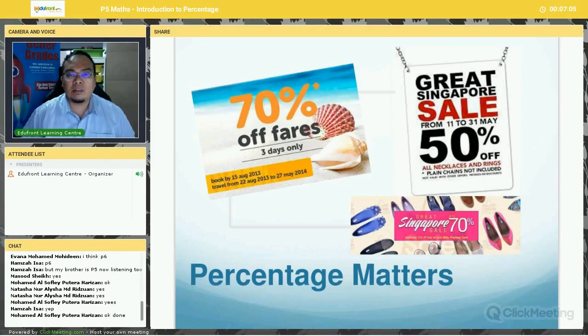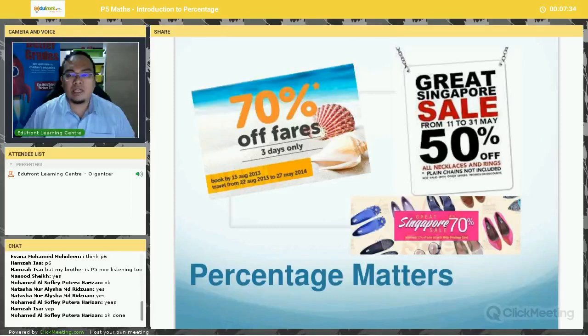Now, as all of you know, the topic of percentage is very closely related to three very important topics. Number one, the topic of fraction. Number two, the topic of ratio. And thirdly, the topic of decimals. Including percentage, these four topics are very closely related. So if you want to do well in the topic of percentage, you must be very proficient in the topic of fractions as well as ratio and decimal.